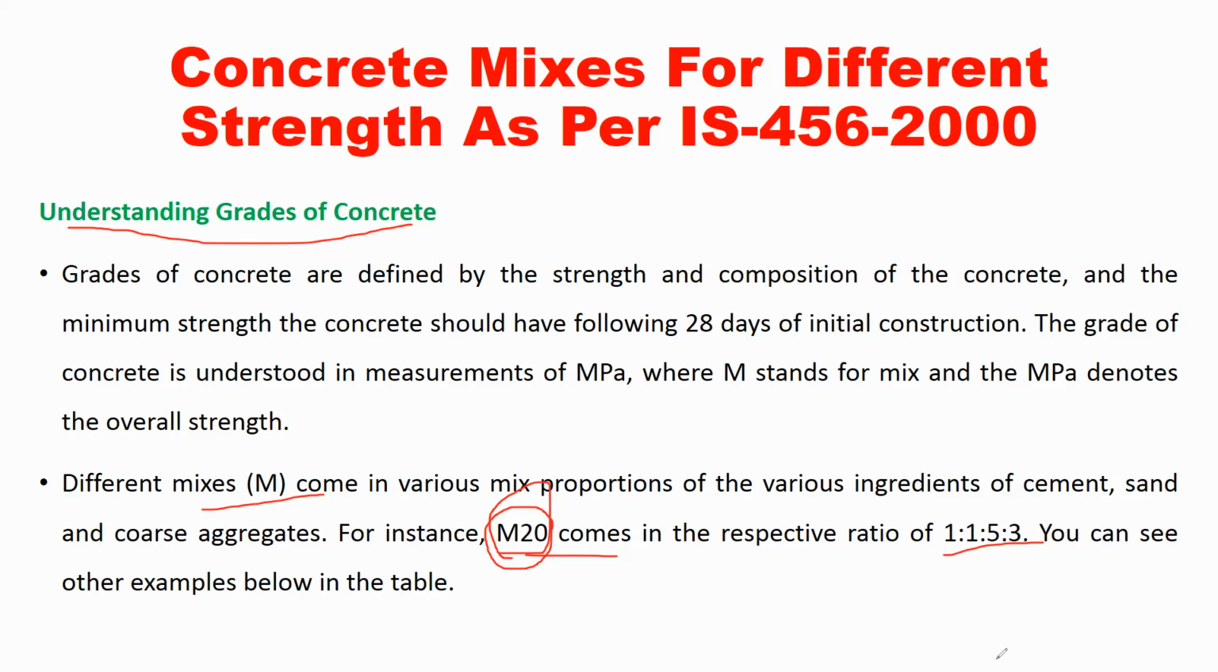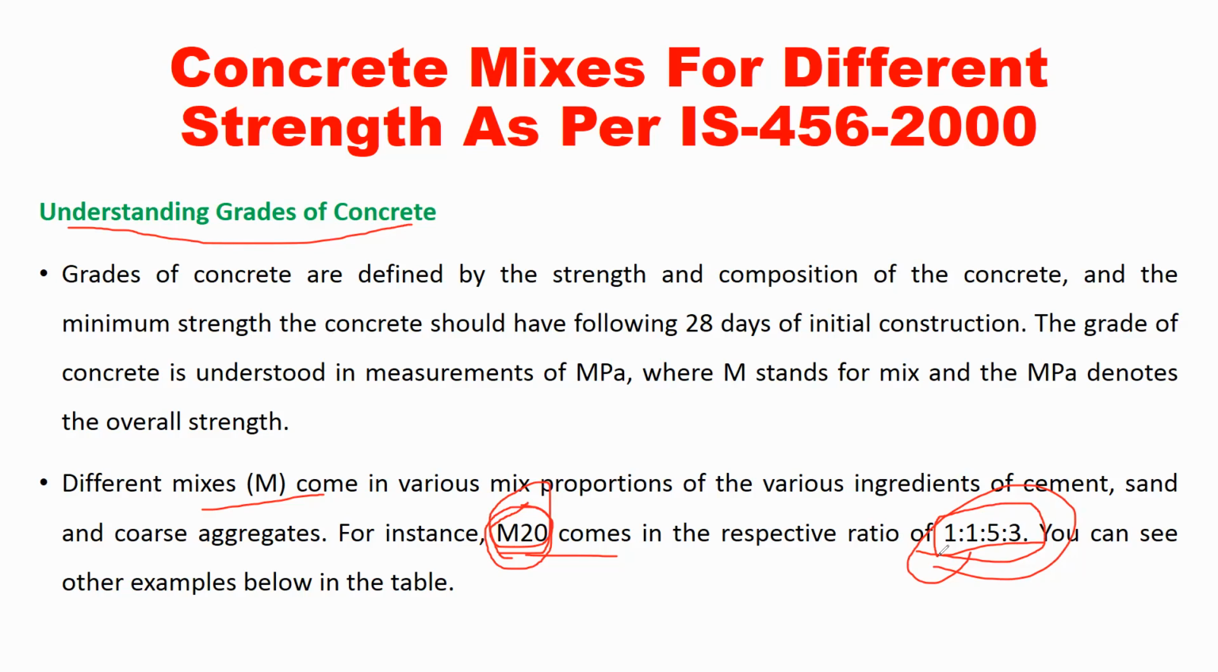Understood? So what is 1:1.5:3? It is for M20 grade of concrete. M20 grade of concrete gives a concrete strength of 20 megapascal, right? So to get that strength, we need to prepare M20 grade of concrete, and for that we need the ratio of ingredients as 1:1.5:3. It is the proportion, the ratio of ingredients. We have 1, we have 1.5, we have 3.